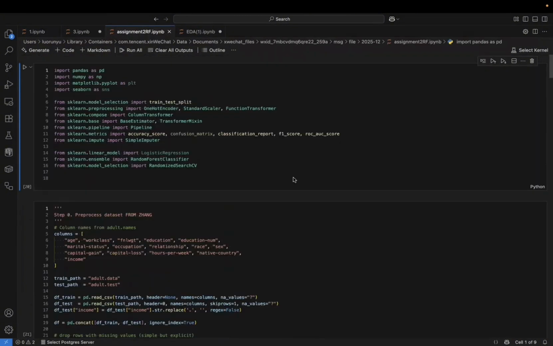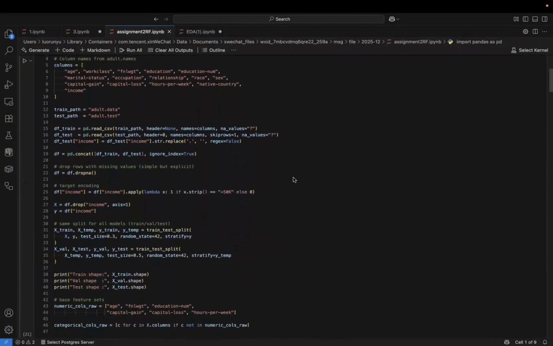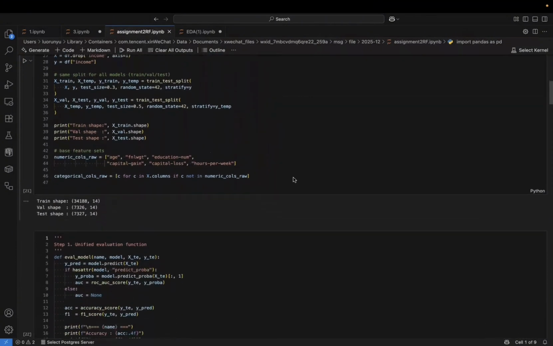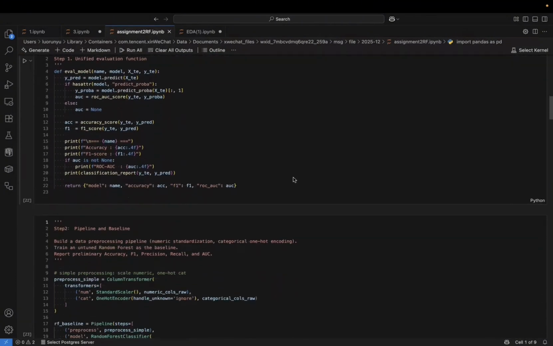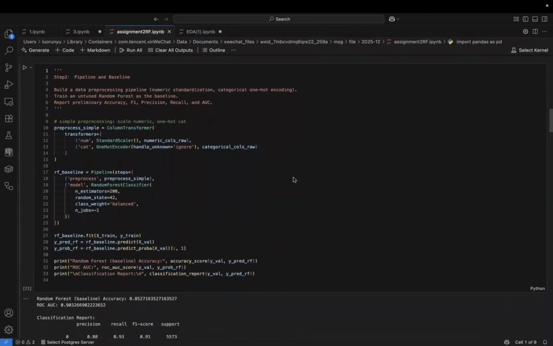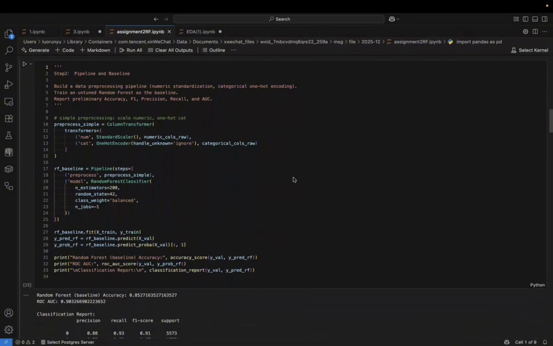After establishing a baseline with logistic regression, we moved to a more complex model, random forest. Because linear models struggle with non-linear relationships, random forest, as an ensemble of decision trees, can naturally capture complex interactions between features like age and education without manual feature engineering.